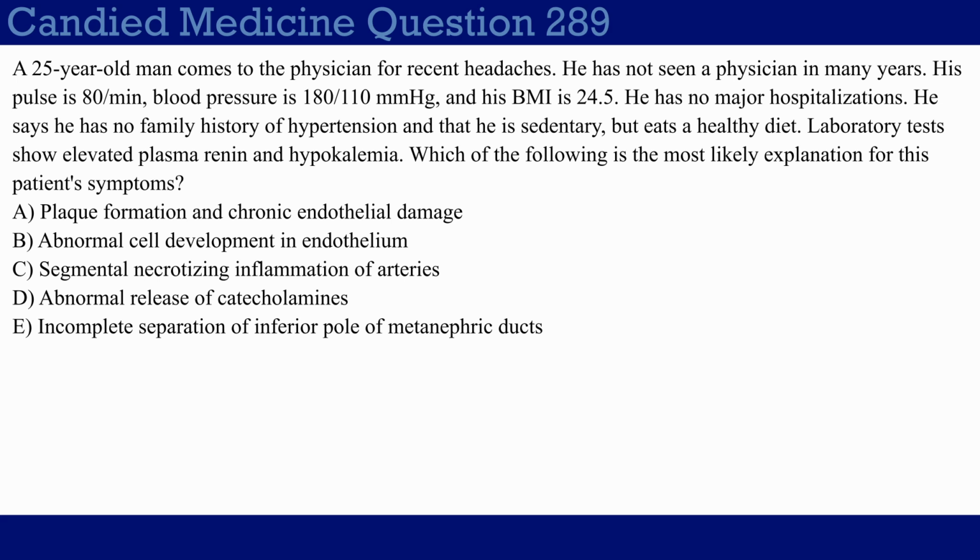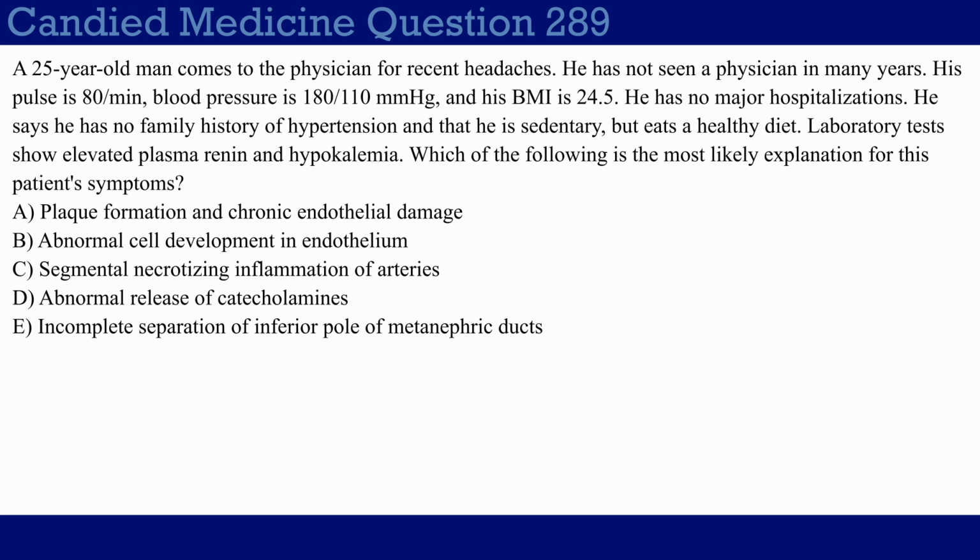Now, in this case, we have a patient that mostly doesn't seem to have any major risk factors. You know, he's not obese. He doesn't have any family history. Only thing you really have to go off of is that he's pretty young. So when you see something like this and you have the elevated renin, you want to be thinking fibromuscular dysplasia. Now, classically, of course, you'd be thinking young female patient, but this is a male patient, but of course, it's also possible there. As far as diagnosis goes, it's really just playing the odds in a sense.